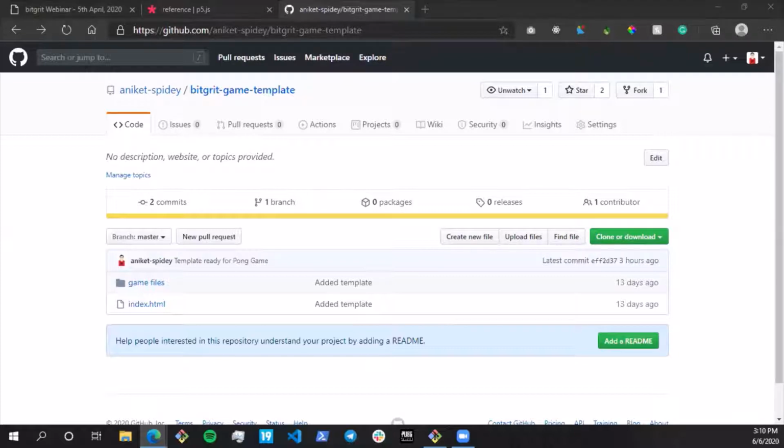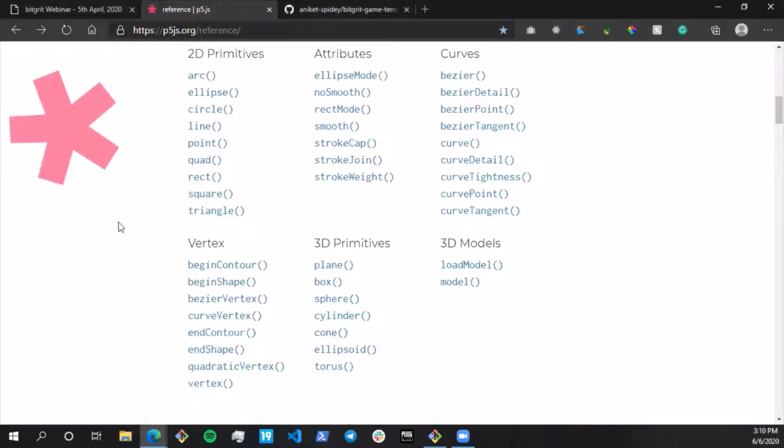So I've sent the link in the chat. It's my GitHub profile, so you guys can download the template from there, the project folder directory, which is present over there. Right. So just give me 1 minute.